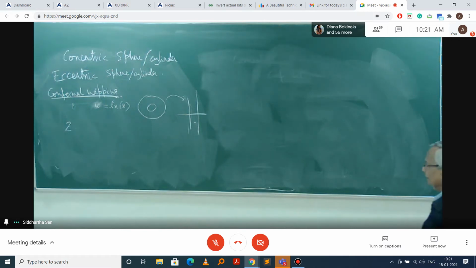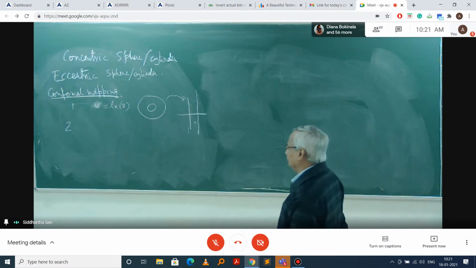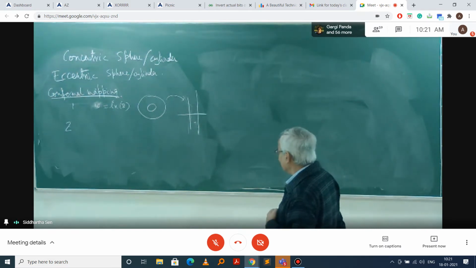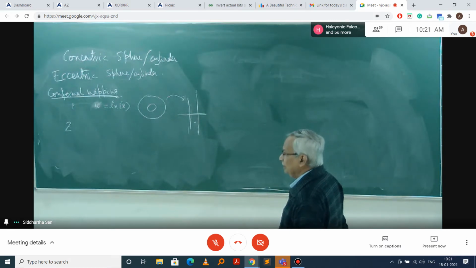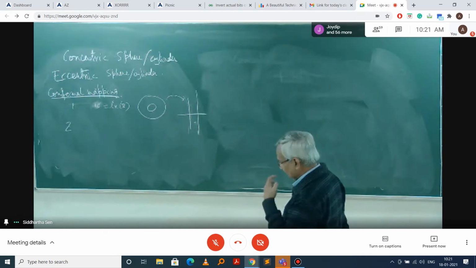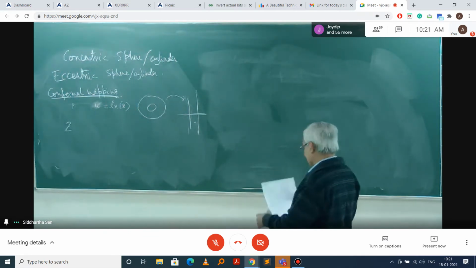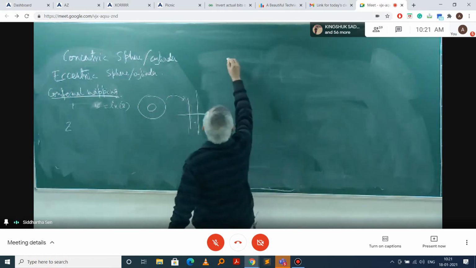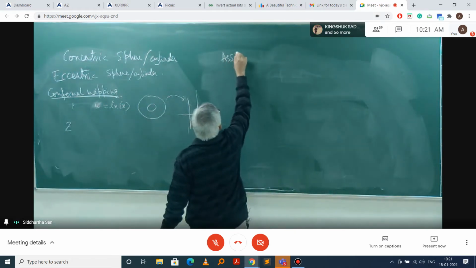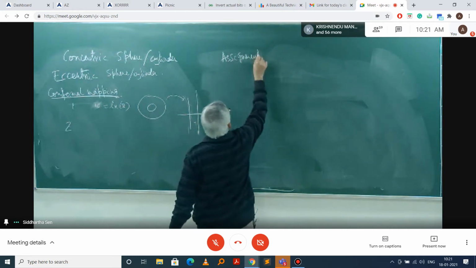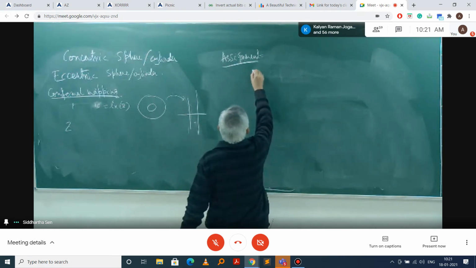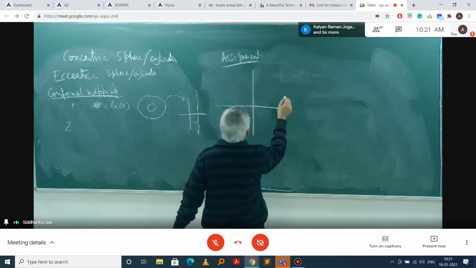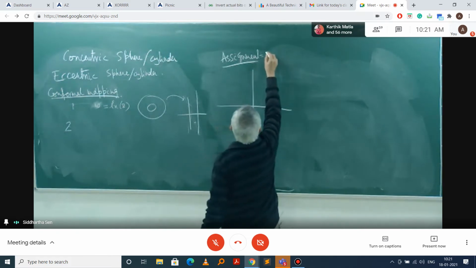I also tried, but I couldn't do the solution. I had to take help of my colleague. So I don't expect that all of you will be able to do the mapping. If you can solve it, it is very nice. But this is indeed a challenging problem. So here it is, the assignment. This is your problem, assignment 2 possibly.